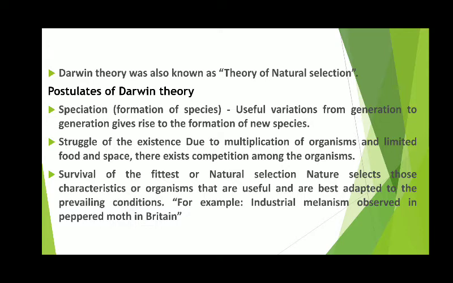This is due to the struggle between the members of the same species and different species for food, for space, for mate. That is, there is a struggle for survival within the population that eliminates the unfit individuals. The fit individuals possessing favorable variations survive and reproduce. This is called natural selection, or we can say survival of the fittest.